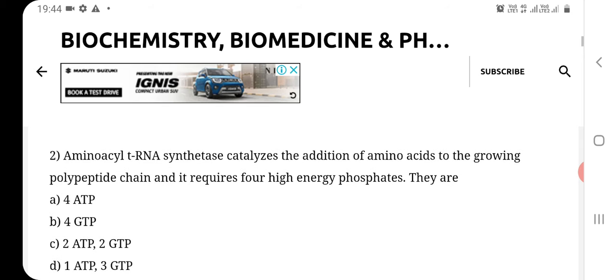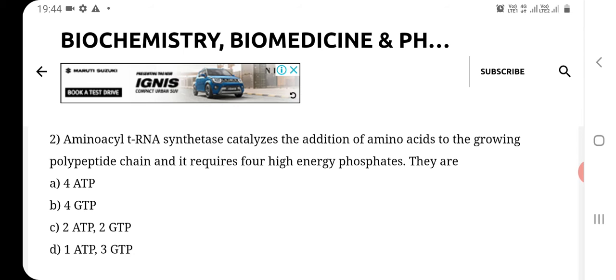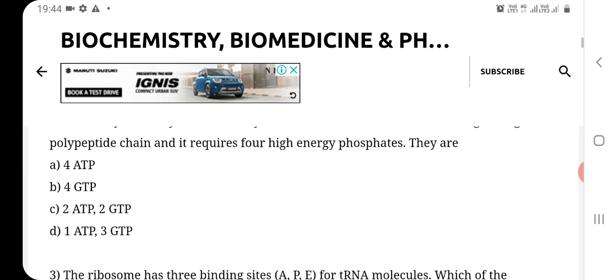Question number 2, amino acyl tRNA synthetase catalyzes the addition of amino acids to the growing polypeptide chain, and it requires 4 high energy phosphates. They are: option A, 4 ATP; option B, 4 GTP; option C, 2 ATP and 2 GTP; option D, 1 ATP and 3 GTP. So the correct answer of this question is C, that is 2 ATP and 2 GTP.